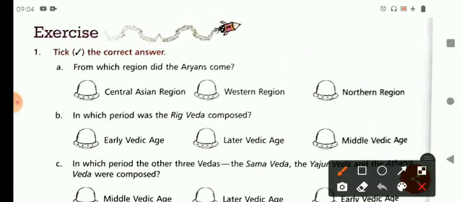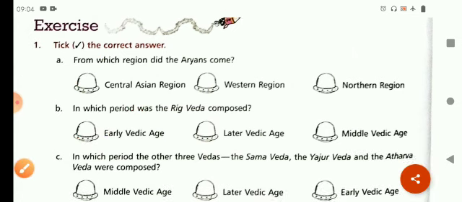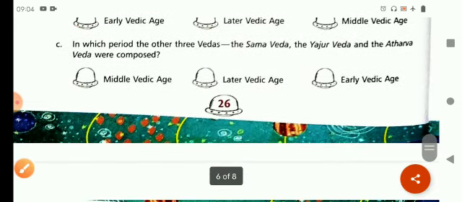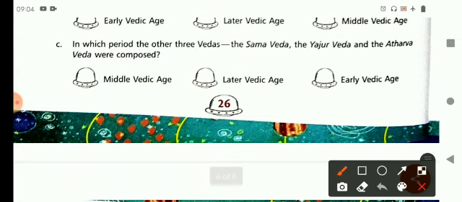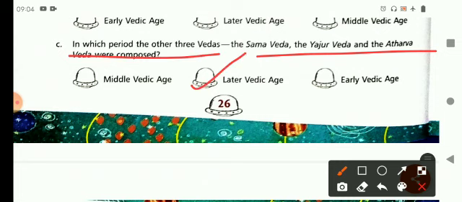Exercise 1 is to tick the correct answer. The first one is, from which region did the Aryans come? And the answer is Central Asian region. Second one, in which period was the Rig Veda composed? And your answer is early Vedic age. Then come to the third one. In which period were the other three Vedas, like Samveda, Yajurveda and Atharvaveda, composed? And your answer is later Vedic age.